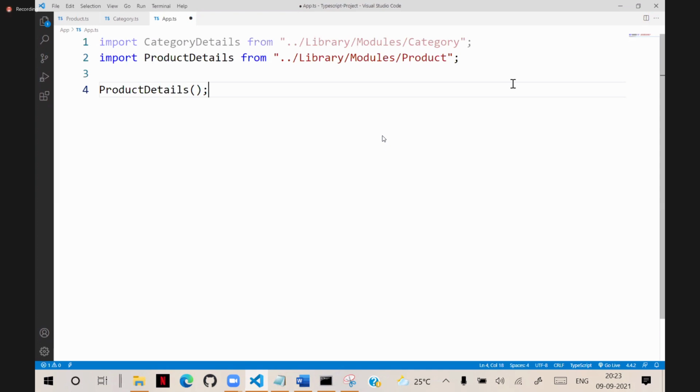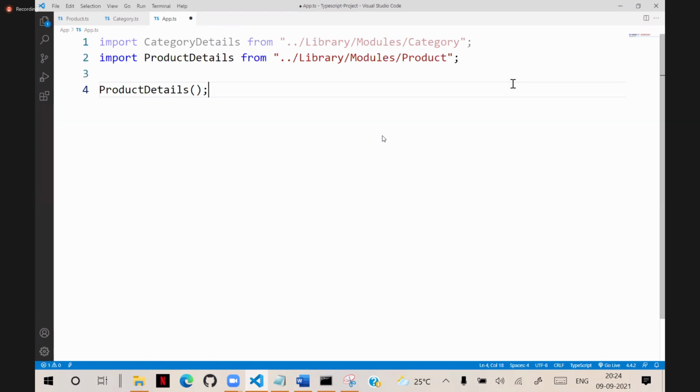Later, if the user dynamically accesses category details, it will load that module then. That is what asynchronous means. I told you Angular is asynchronous. It is using a modular system. That means it will load only what is required for the situation. That you will understand and you can implement practically in your Angular.